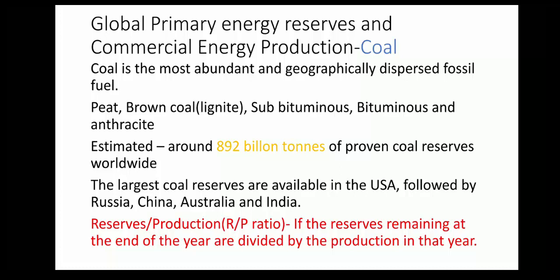Reserve per production ratio. If the reserve remaining at the end of the year is divided by the production in the year, the result is the length of time that the remaining reserve would last if production were to continue at that level.